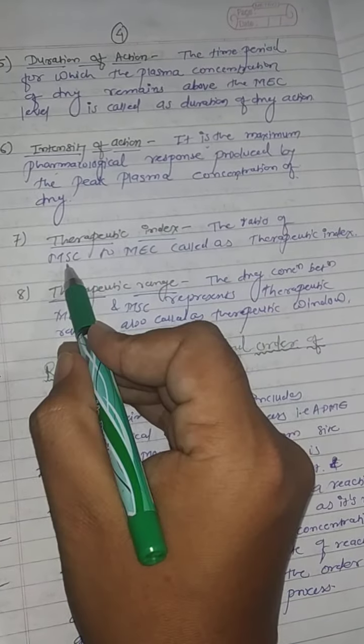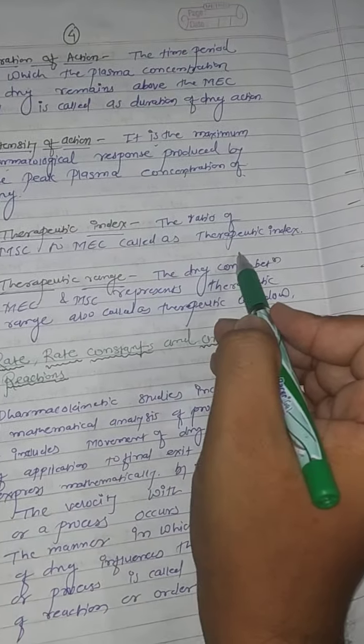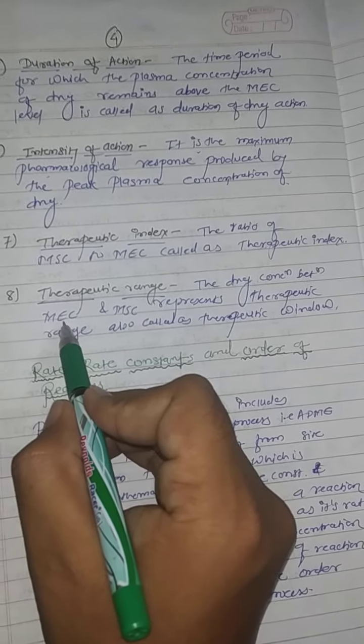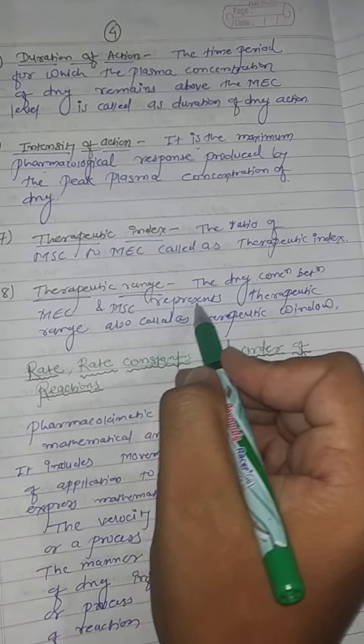The ratio of maximum safe concentration to the minimum effective concentration is said to be the therapeutic index. Next, therapeutic range. The drug concentration between the minimum effective concentration and maximum safe concentration represents the therapeutic range. It is also called the therapeutic window.